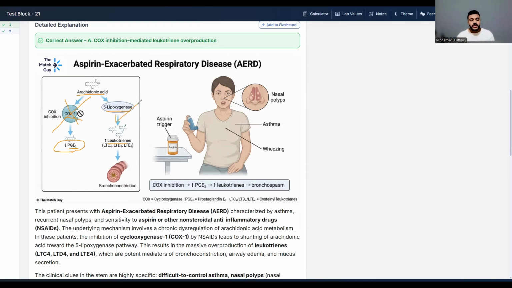This leads to a huge increase in leukotriene production, which causes strong bronchoconstriction and viscous mucus secretion. The patient feels like he is breathing through a needle hole, breathing with great difficulty. So this is our mechanism for aspirin and non-steroidal anti-inflammatory drugs in AERD.